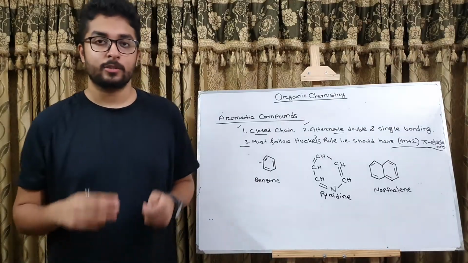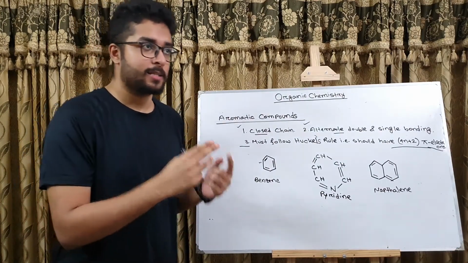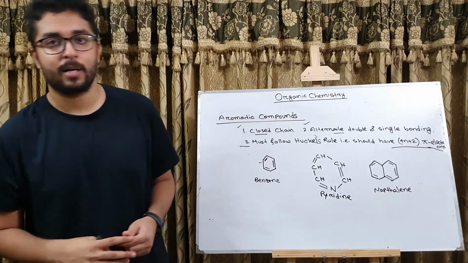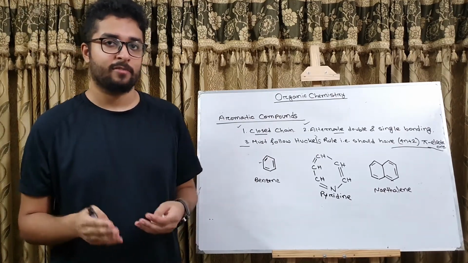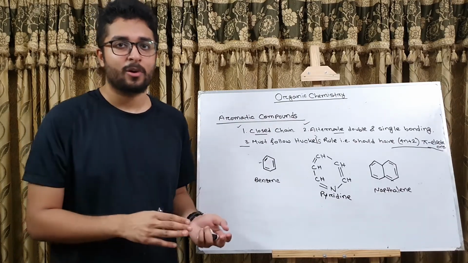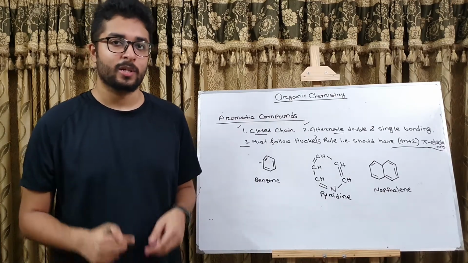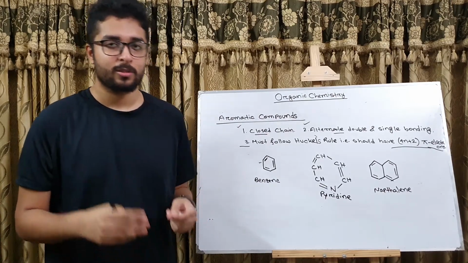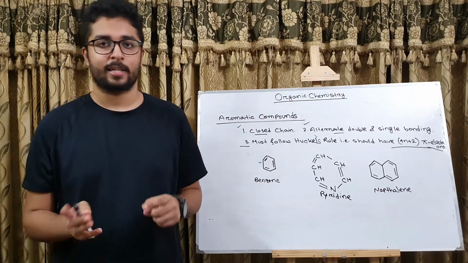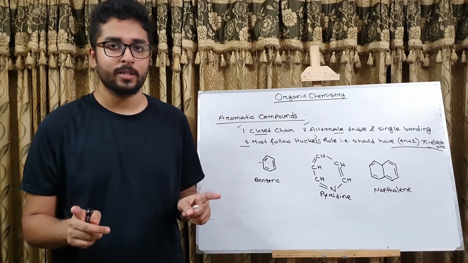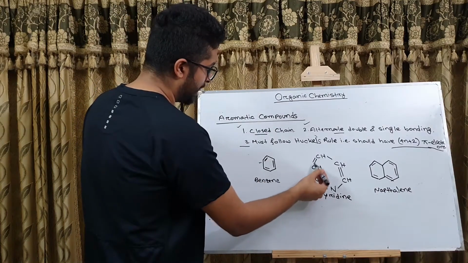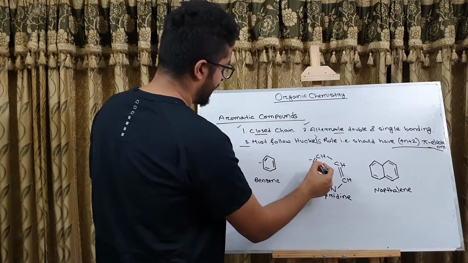As we know, there are two types of bonds, that is sigma bonds and pi bonds. In chapter 3, I think, of the first paper, you guys have learned about sigma and pi bonds, and we have learned that sigma bonds can stay alone, but a pi bond cannot be formed without forming sigma bonds. So in case of a double bond, one bond is sigma and the other bond is pi, since there cannot be more than one sigma bond between two adjacent atoms. So in case of these two carbons, one bond is sigma and another bond is